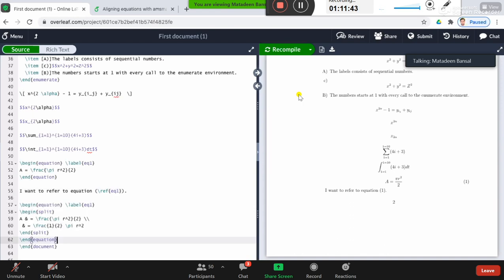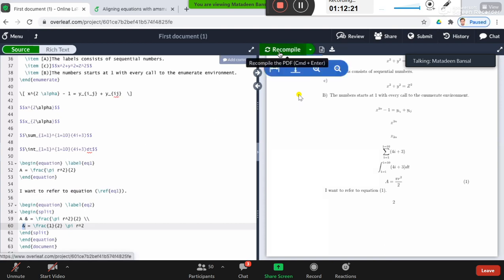Suppose you want an equation where the equation has two lines, and you want to align the left hand side and right hand side with the equal sign, right? For that, you use this inside the equation environment. Inside the equation environment, you use the split environment, begin split and end split, and you use an ampersand operator in both the lines where you want to align the two lines or two equations. Let's see how it will appear in the final document.